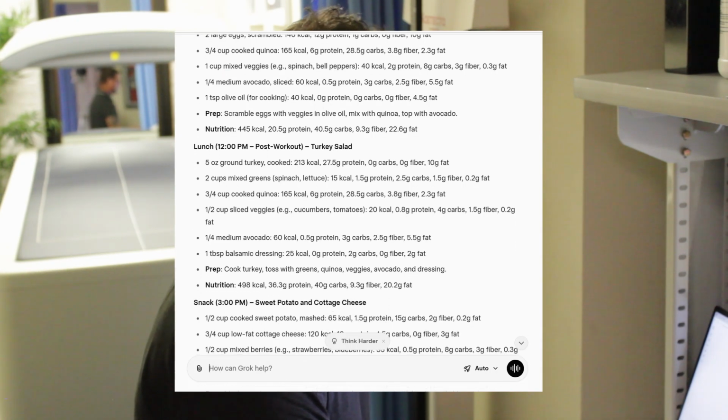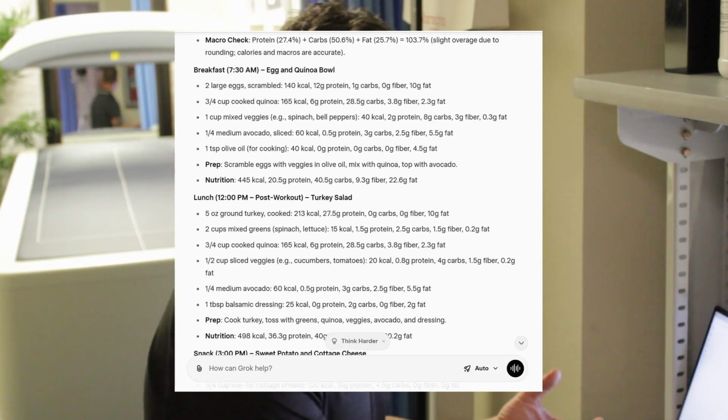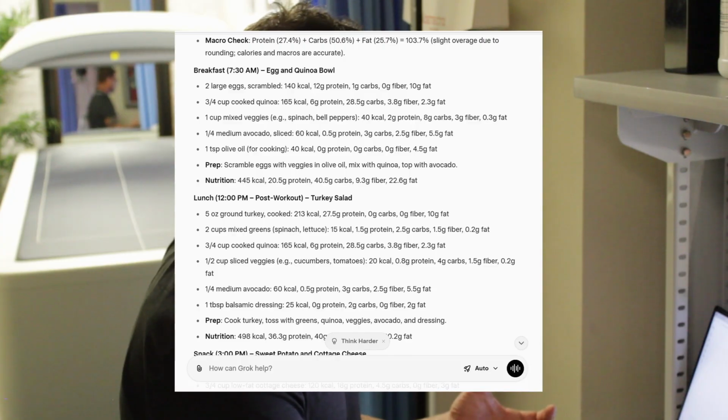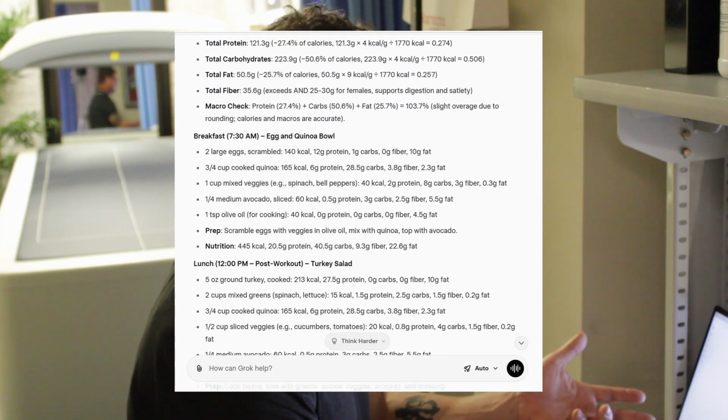Let's look at lunch. We got some ground turkey, mixed greens, some more quinoa. So I see what it's doing. Since I mentioned quinoa, it's putting it in overly, so sometimes it could do that. So what we could do here, I like how it has that.